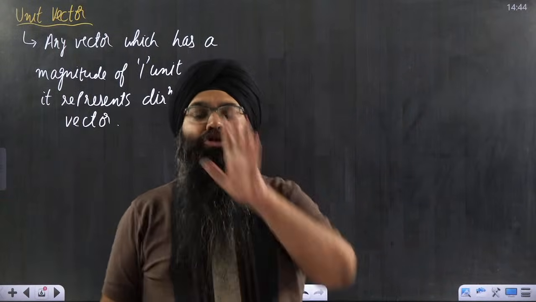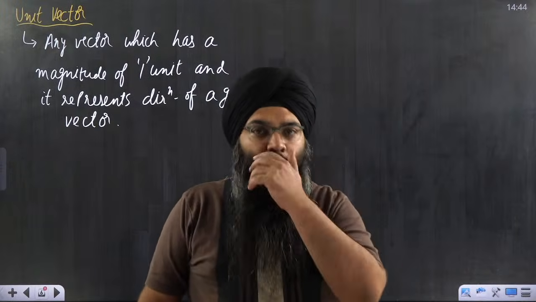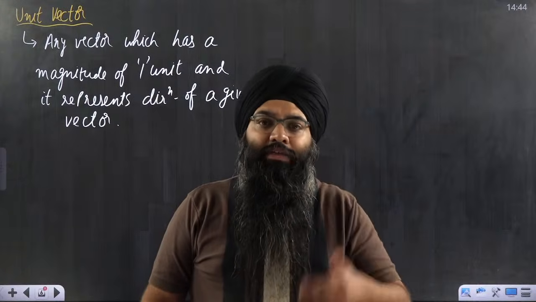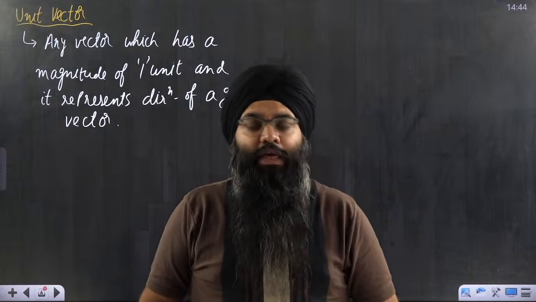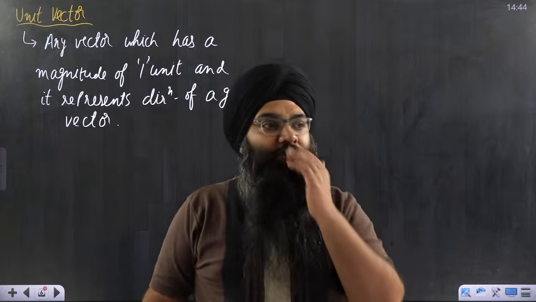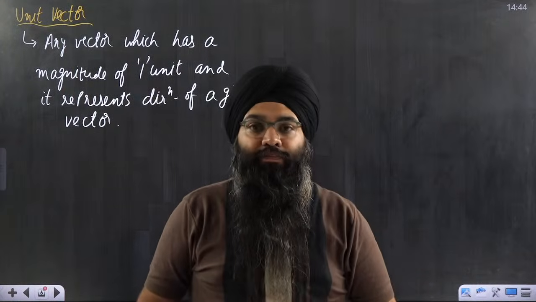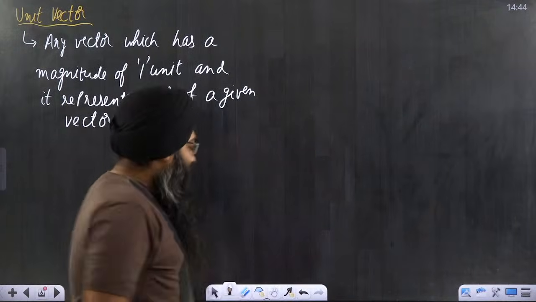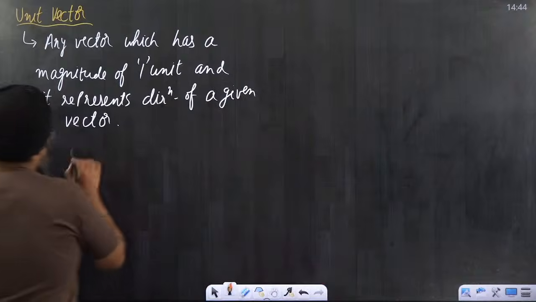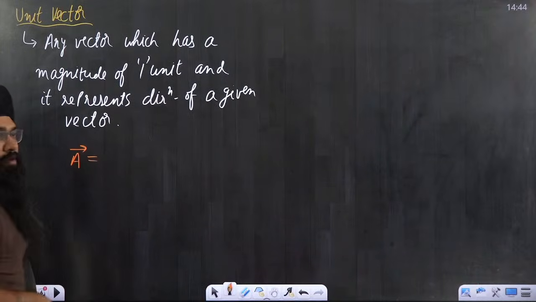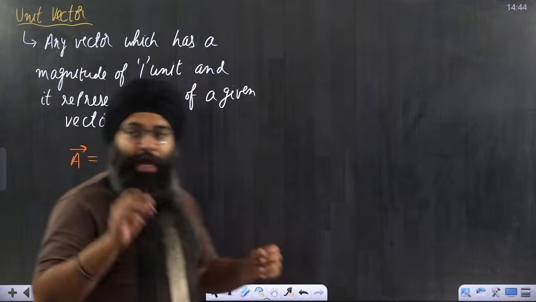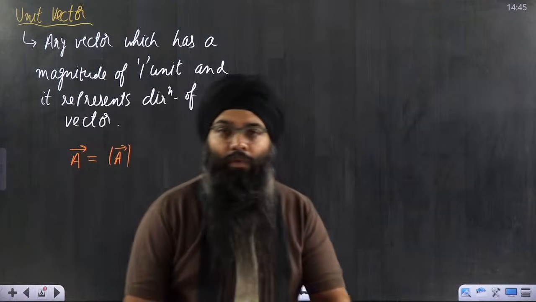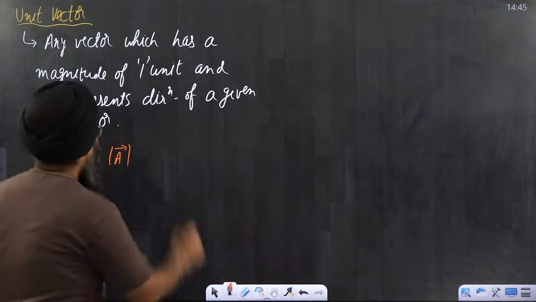In simple terms, what is a unit vector? If somebody asks you, 2 things you have to remember. What is the magnitude of the unit vector? The answer is 1. Sir, why is it important for us? What is the significance? The significance is that this particular unit vector represents the direction of the vector. And any vector has 2 components, magnitude and direction. So whenever I want to write any vector, suppose A vector, how can I represent this particular vector? I will represent this vector as the magnitude of A vector multiplied by the direction.